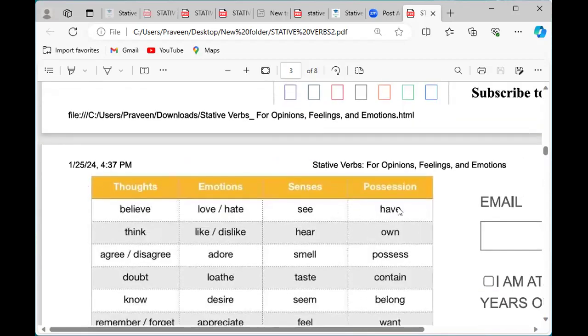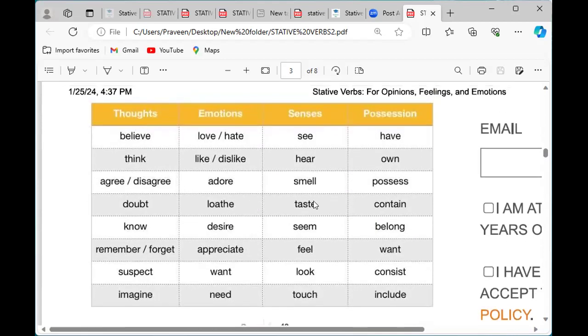And there are four categories in which we use stative verbs: thoughts, emotions, senses, possession. Like we usually think in our mind, and we have to observe one thing. Like believe, this thought means believe, think, doubt, know, remember. We can get these from our mind.